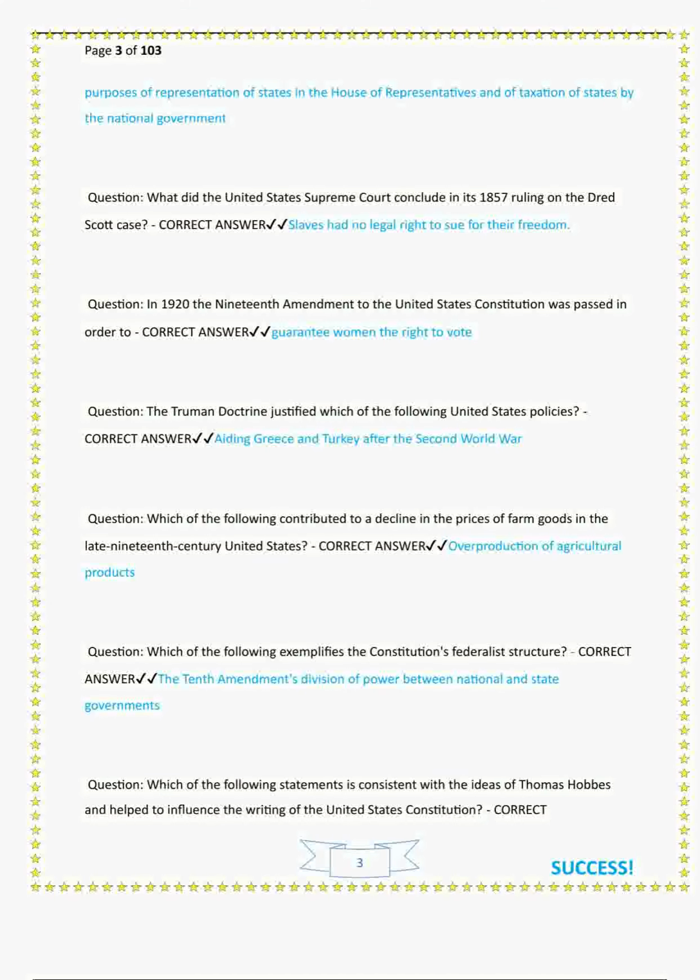Question: which of the following contributed to a decline in the prices of farm goods in the late 19th century United States? Correct answer: overproduction of agricultural products. Question: which of the following exemplifies the Constitution's federalist structure? Correct answer: the 10th Amendment's division of power between national and state governments.